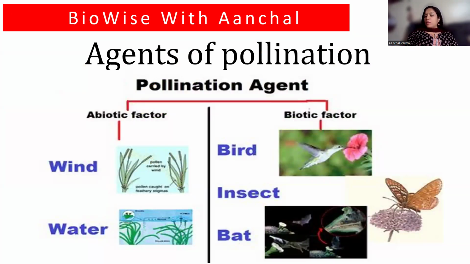Now, there are two varieties of agents. One is a living agent and one is a non-living agent. Living agents are called biotic factors. So birds, insects, bats, elephants are all biotic agents which help in pollination, and they are called pollinators. Abiotic factors are wind and water, which are very good examples. There are specific terms that we use for wind pollination, water pollination, bird pollination, insect pollination, and so on.